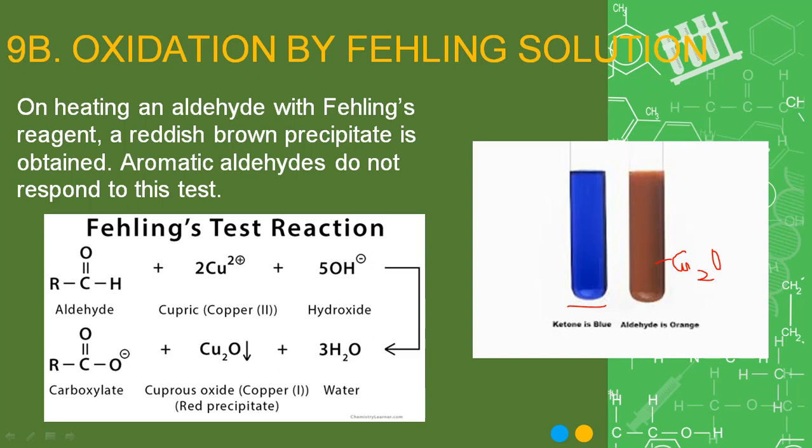Fehling solution is a mixture of two solutions. One is the aqueous copper sulfate and the other is sodium potassium tartrate. So the Fehling solution is a mixture having copper ions and OH ions. So aldehyde gets oxidized to acid and copper gives us red precipitates of copper oxide.